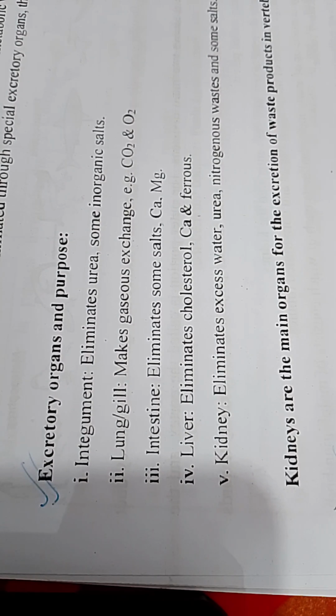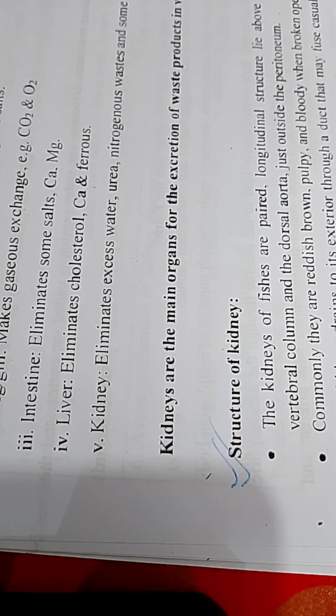Excretory organ and their purposes: integument eliminate urea, some inorganic salt. Lungs অথবা gill make gaseous exchange, carbon dioxide and O2. Intestine eliminate some salt, calcium, magnesium. Liver eliminate cholesterol, calcium and ferrous. Kidney eliminate excess water, urea, nitrogenous waste and some salt. Kidney are the main organ for excretion of waste product in vertebrate.